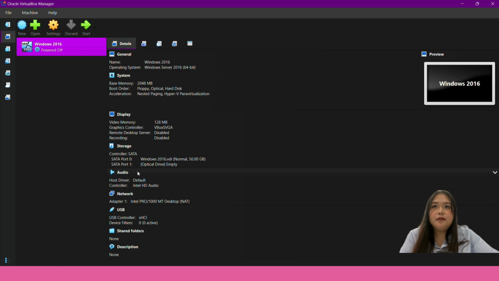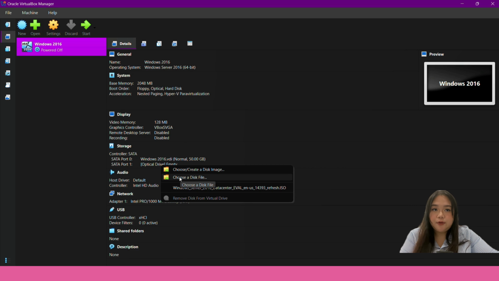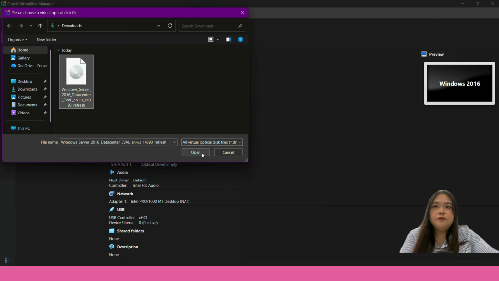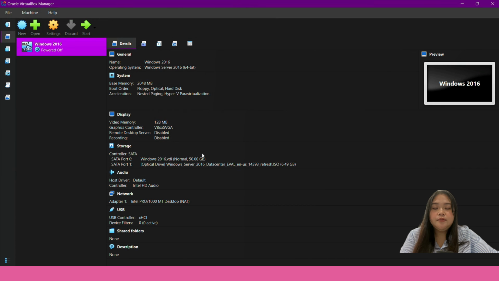and then this is the details of Windows 2016. So go down and click on optical drive and then choose a disk file. Click on it and then pick this file that we downloaded earlier and then click start.